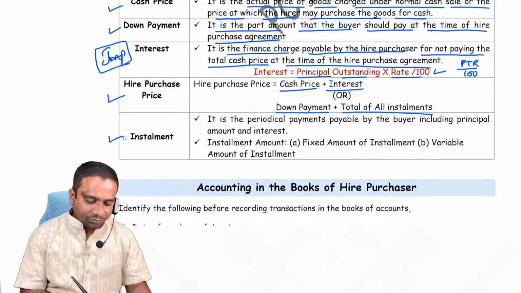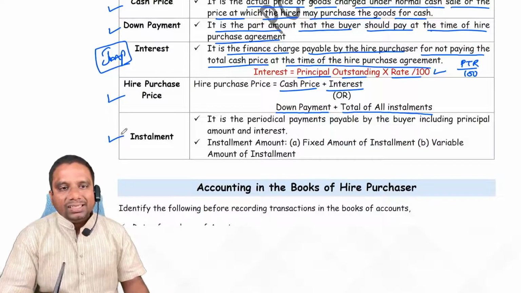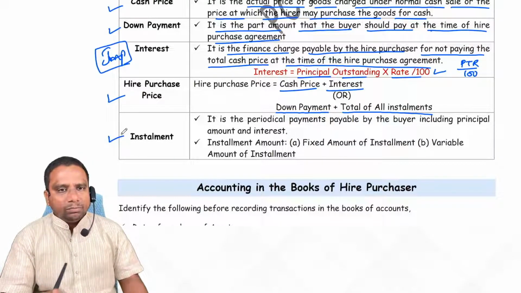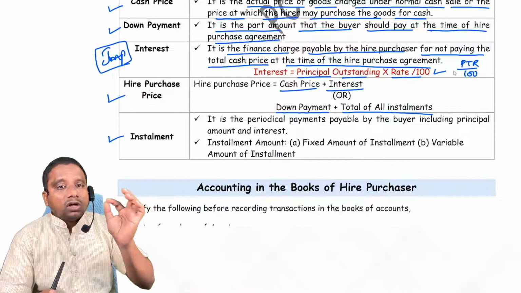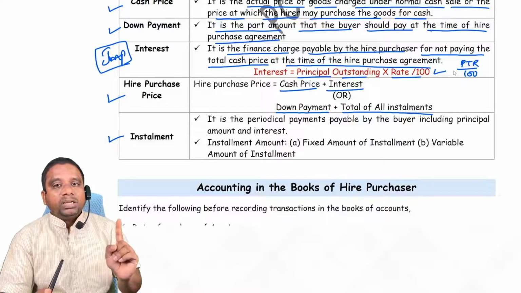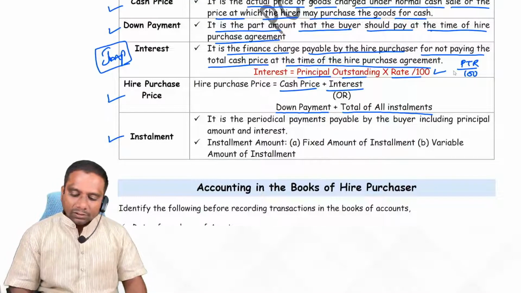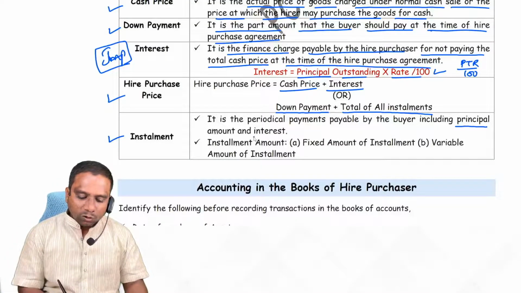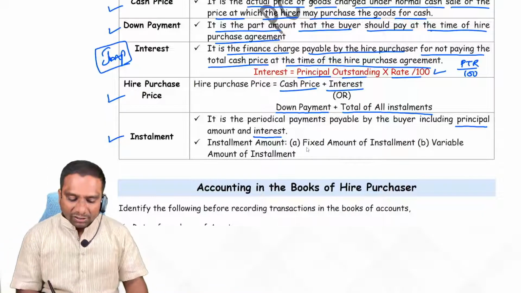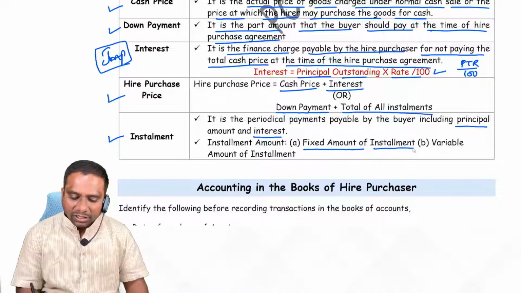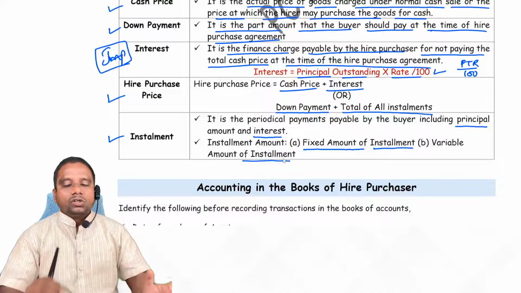Installment. So this is the amount which we pay in every month, or quarterly, or half yearly, or yearly. This installment amount includes principal amount plus interest. And installment amount may be a fixed amount of installment or a variable amount of installment.